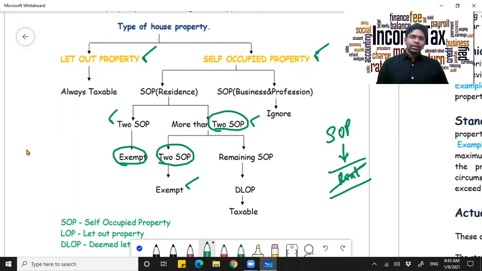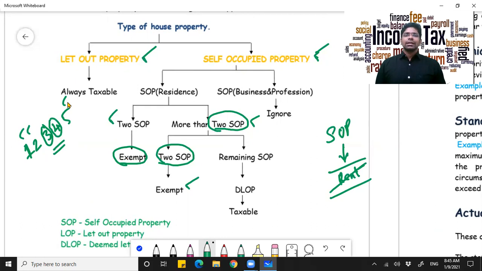Now say you have 5 houses, house number 1, 2, 3, 4 and 5. Out of these 5 houses, only 2 house properties will be considered as self-occupied and shall be given an exemption. For the remaining 3 house properties, you will be taxed.